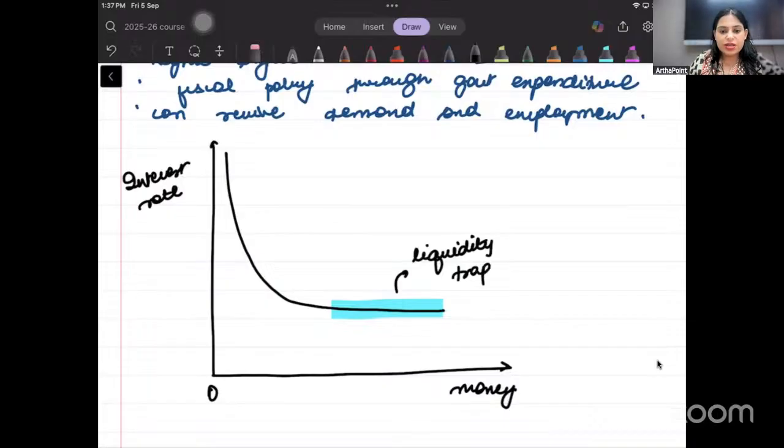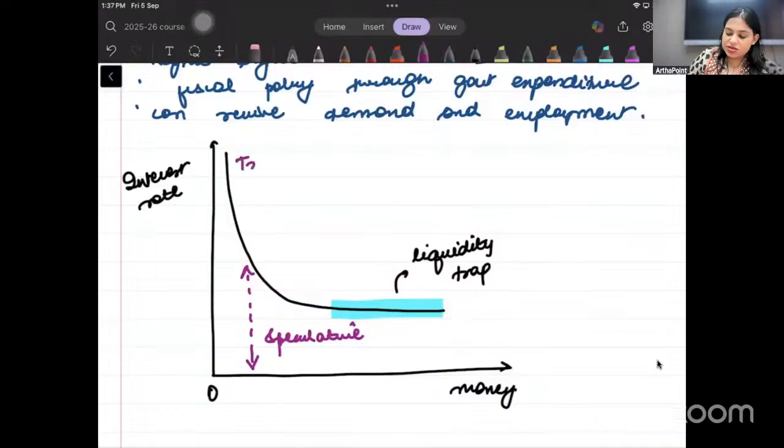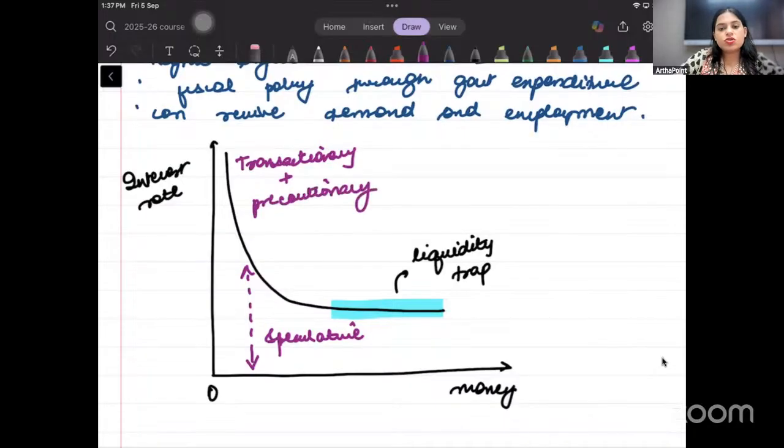Right, this part is my liquidity trap. Right, this is speculative, right? And this is representing transactionary plus precautionary. Right. So, because the money demand has become horizontal,